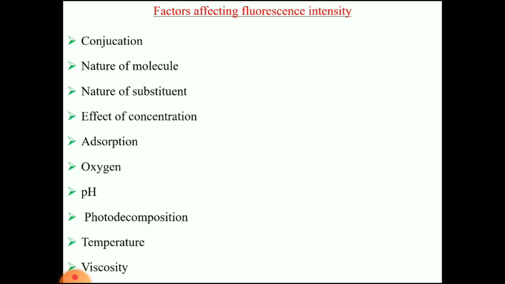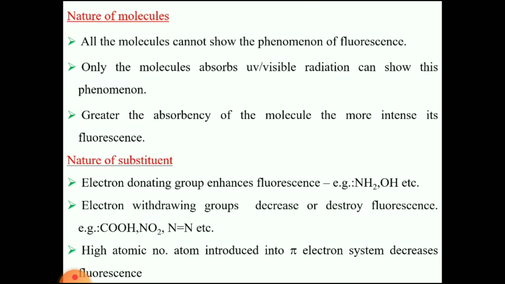Fluorescent intensity is nothing but the intensity of the emitted light. Some factors affect the fluorescent intensity produced by a molecule. So, what are the factors? Conjugation, nature of the molecule, nature of the substituent, effect of concentration, absorption, oxygen, pH, photodecomposition, temperature, viscosity.